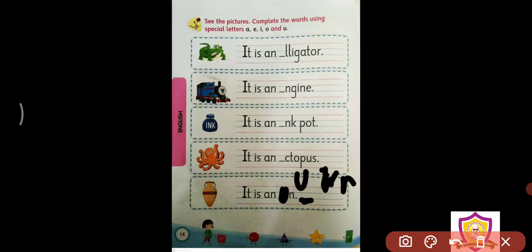Okay? So, this is how, and we use an in front of all these 5 vowels. We have to use an. Here, "a" is never used in front of vowels. In front of a vowel, an will always come. Okay? Now, moving on to the next page.